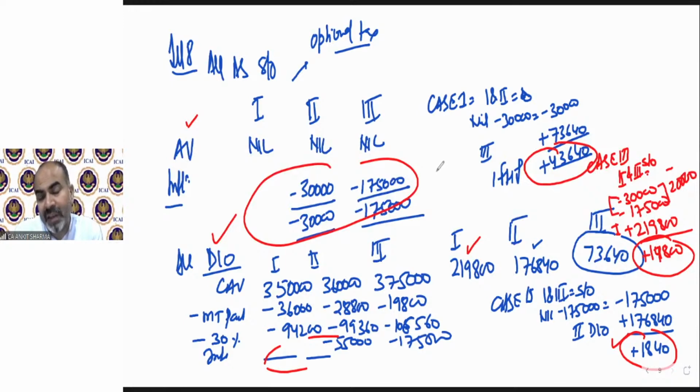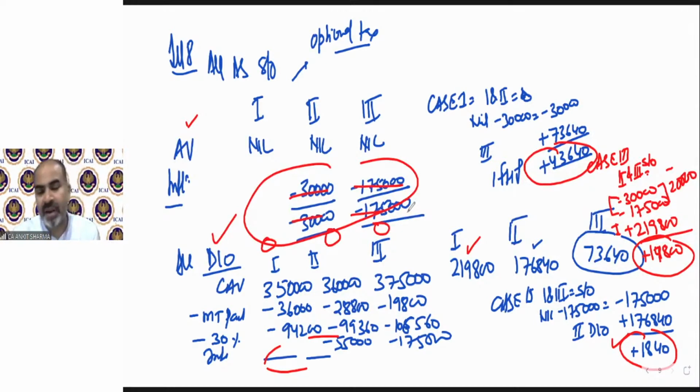But what if he is in the normal tax regime, that means the default tax regime? In case of default tax regime, the annual value of all these self-occupied houses will be 0 because under the default tax regime, you cannot claim the interest. So in that case, house 1, 2, 3 values will remain 0.